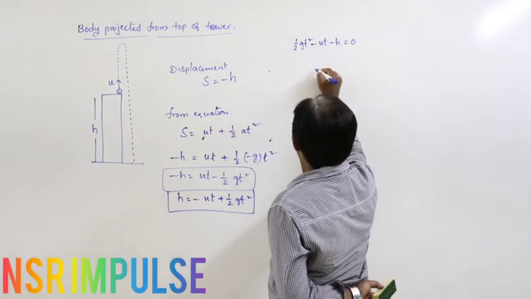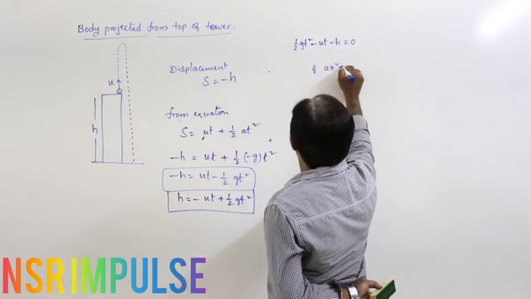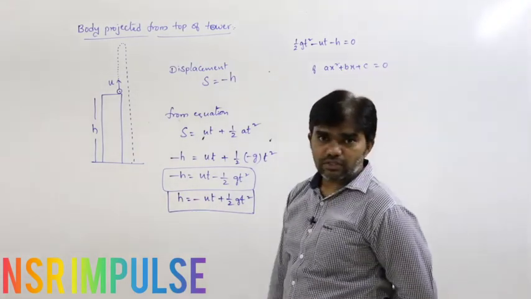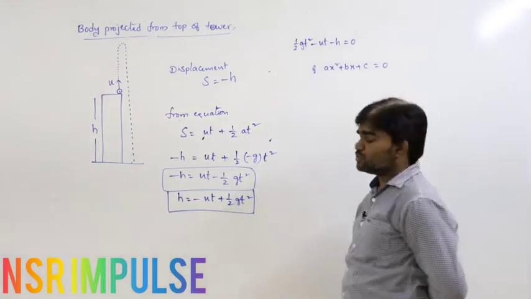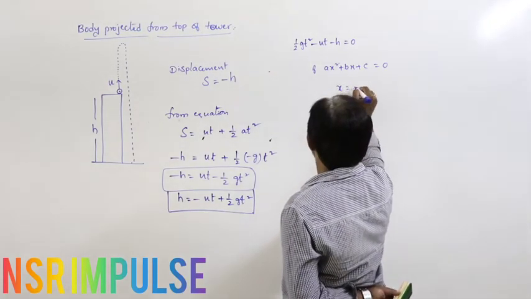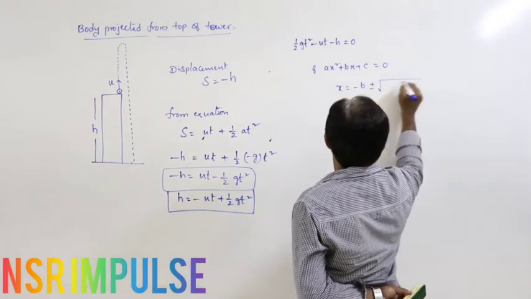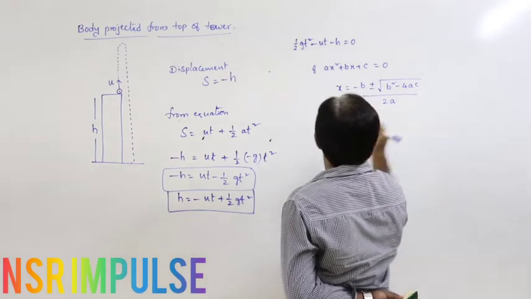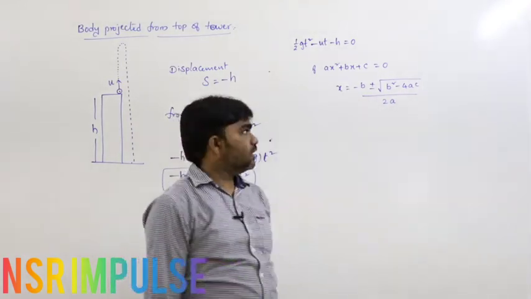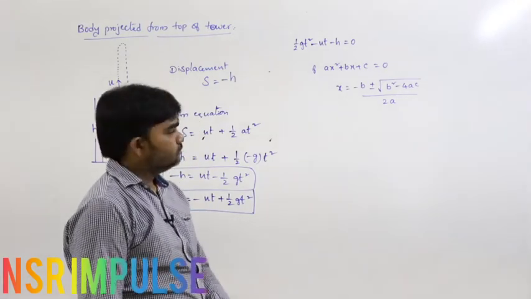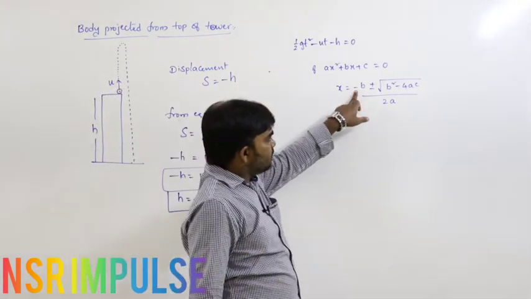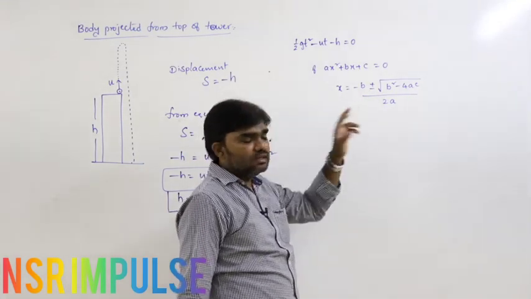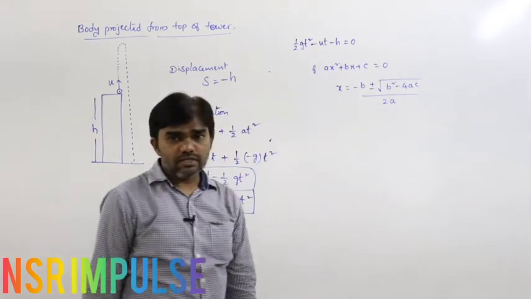Generally we know, if we have a quadratic equation ax square plus bx plus c equals 0, how can you find out the roots? x equals minus b plus or minus under root b square minus 4ac by 2a.